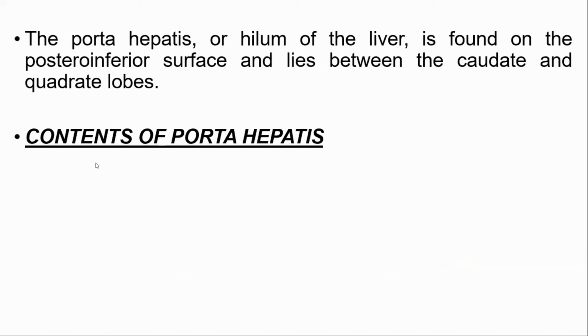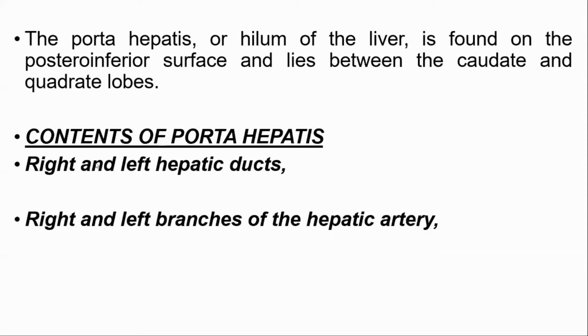Contents of porta hepatis. So this is important for the MCQ. Right and left hepatic ducts, right and left branch of hepatic artery, and portal vein. So these 3 structures are the contents of porta hepatis. Hepatic ducts come out; hepatic artery and portal vein enter inside the liver. Right and left hepatic ducts exit from the porta hepatis, and right and left branch of hepatic artery and portal vein enter inside the porta hepatis.